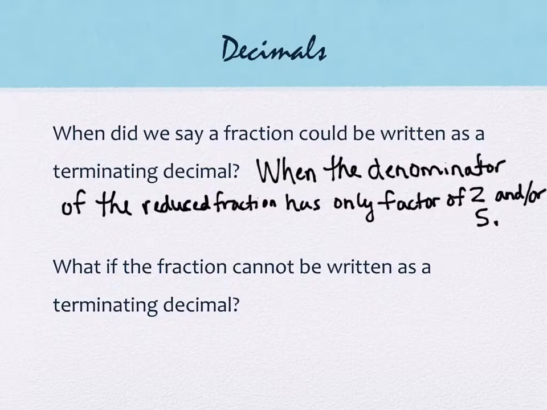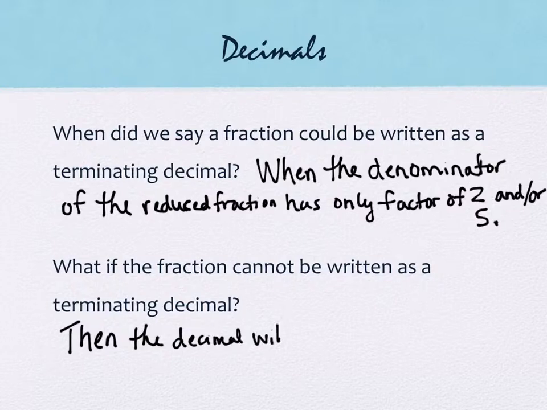So what if the fraction can't be written as a terminating decimal? Well, then the decimal will repeat. So when that happens, the decimal will repeat.